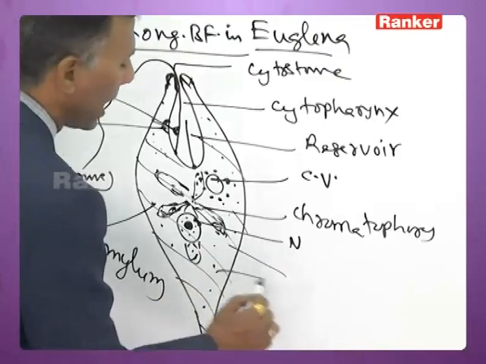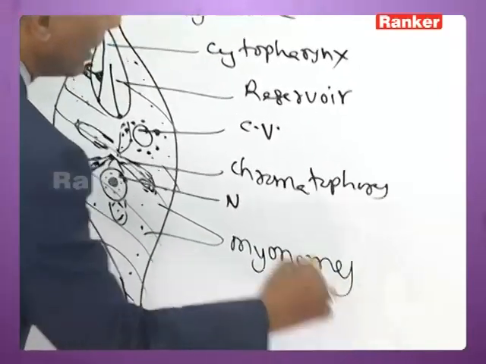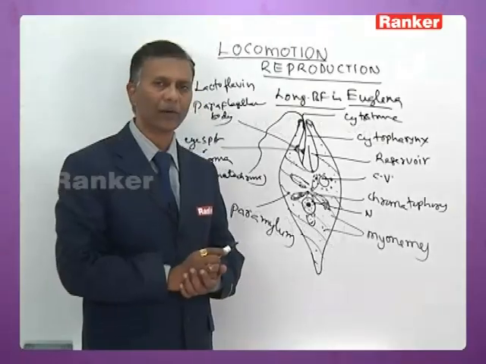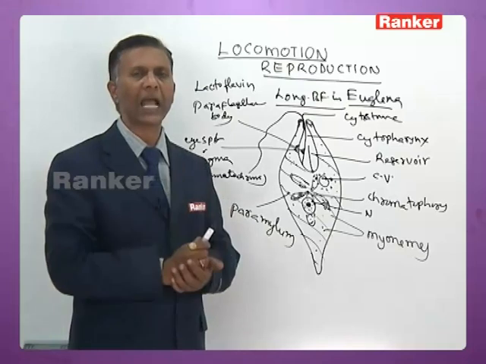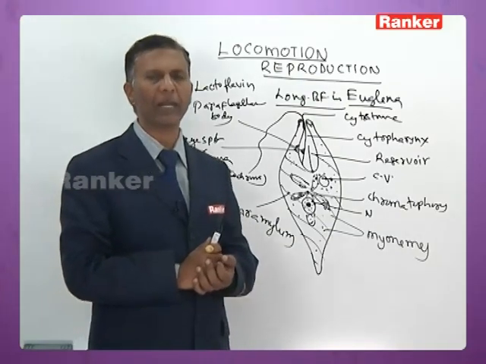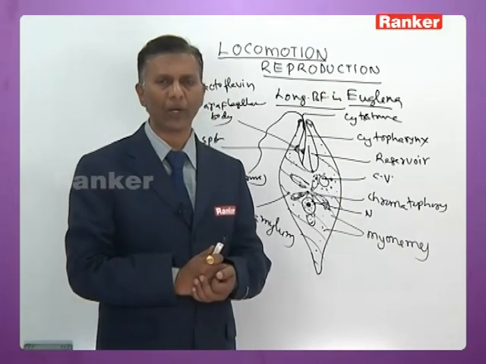These myonemes are responsible for the euglenoid movement of the organism. That is, zigzag movements of the body wall brought about by contraction of the pellicle and myonemes can be called metaboly or euglenoid movement.